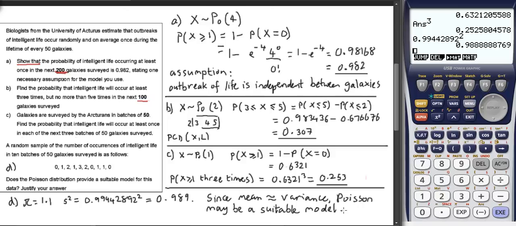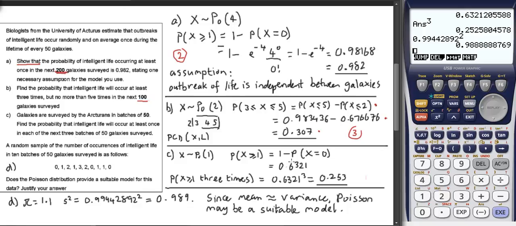Now let's just see where the marks come in this question. Part A is 2 marks, 1 for subbing the numbers into the formula and 1 for showing that you get the right answer. Part B is 3 marks. We get 1 mark for setting up the calculation, 1 mark for getting the right values, and 1 mark for the correct answer. So there are 3 marks here.